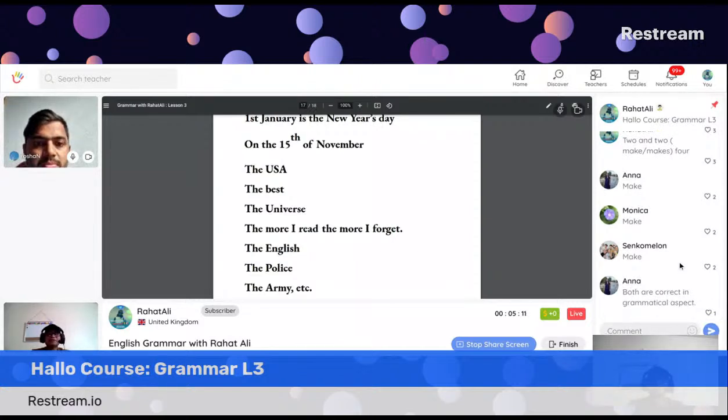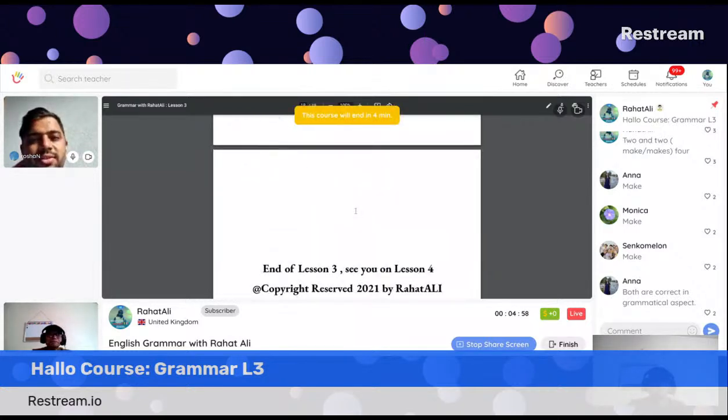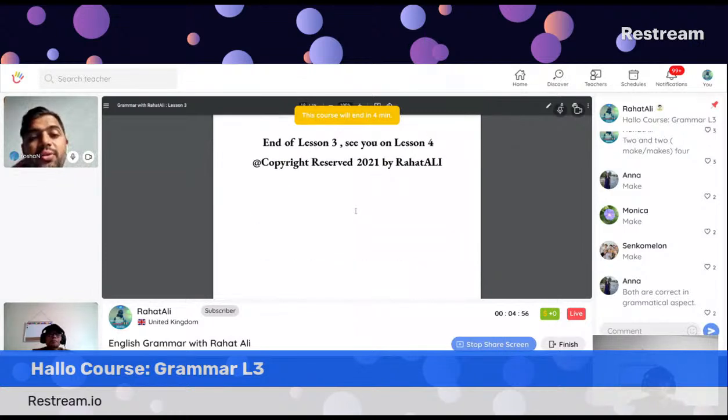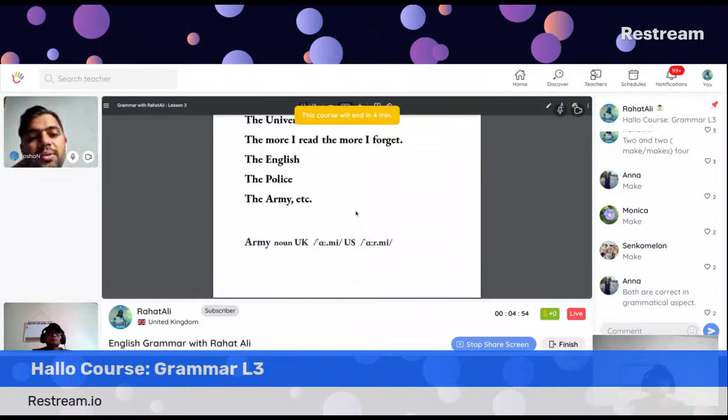And this is the auto correction or self correction technique to develop yourself to the next level. Yes, and both are correct in grammatical aspect. That's right. Well done. You guys all are amazing. Yes, Roshan. I have written one sentence.